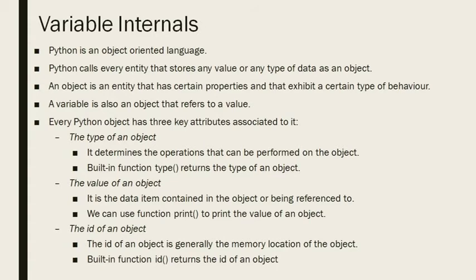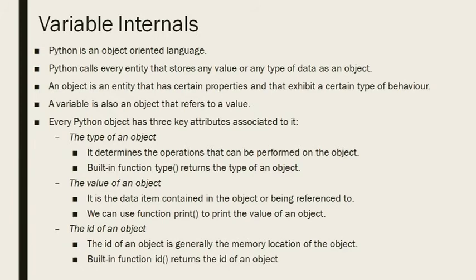Its color and its shape are its properties, and its taste is its behavior. So everything that has some properties and some behavior can be considered an object. So in Python everything is considered an object, and this word object is used all the time in Python.